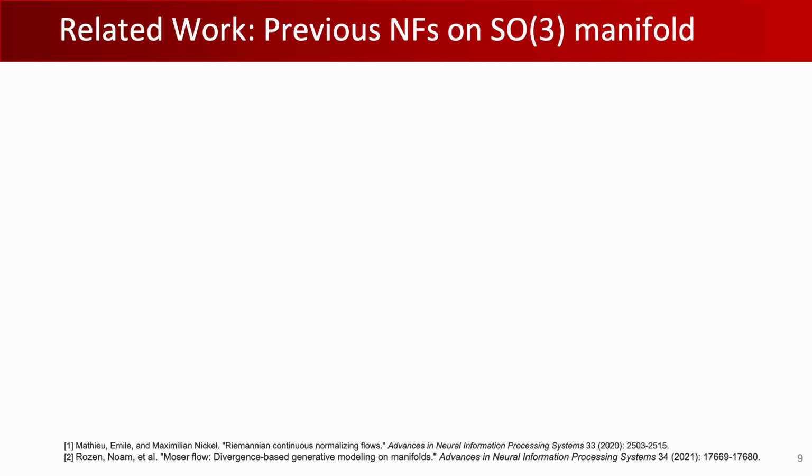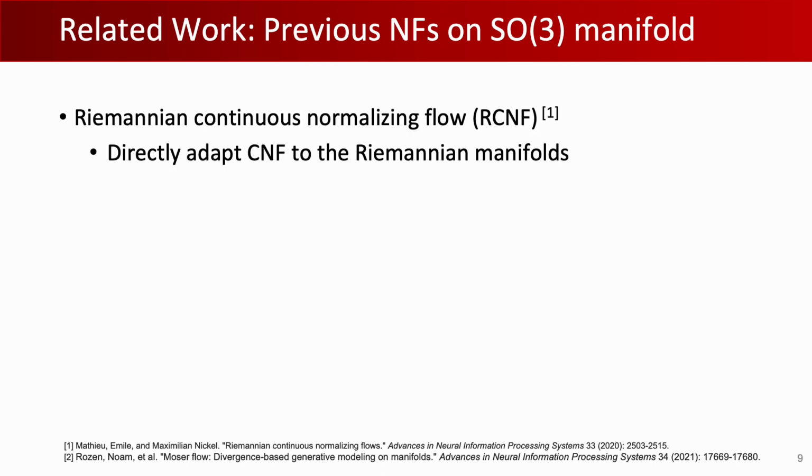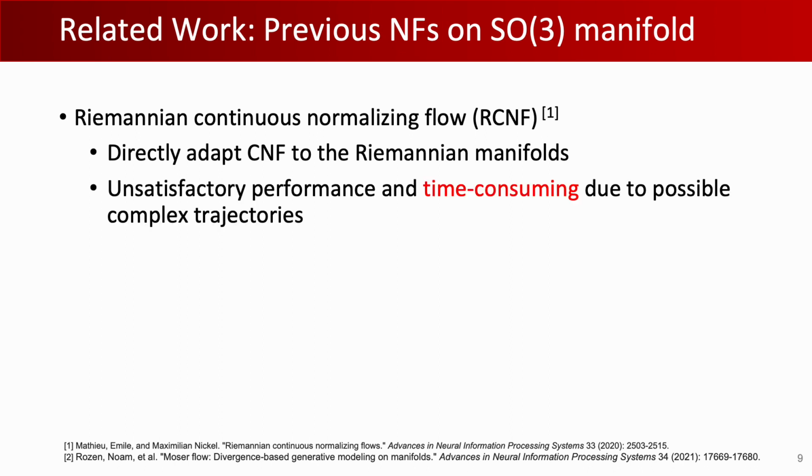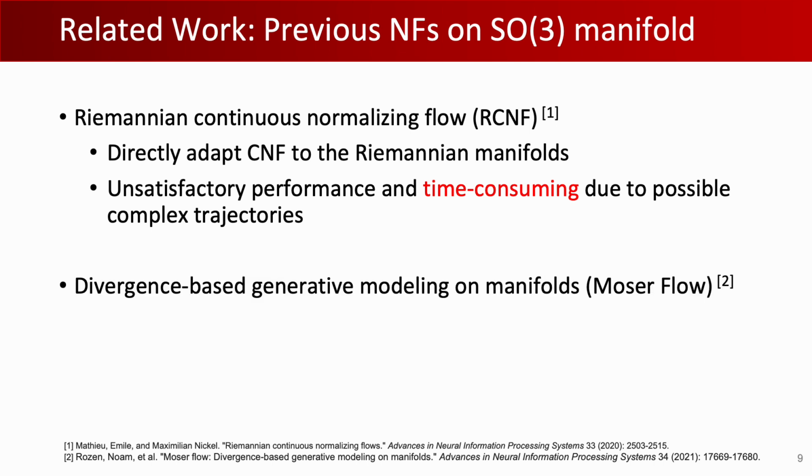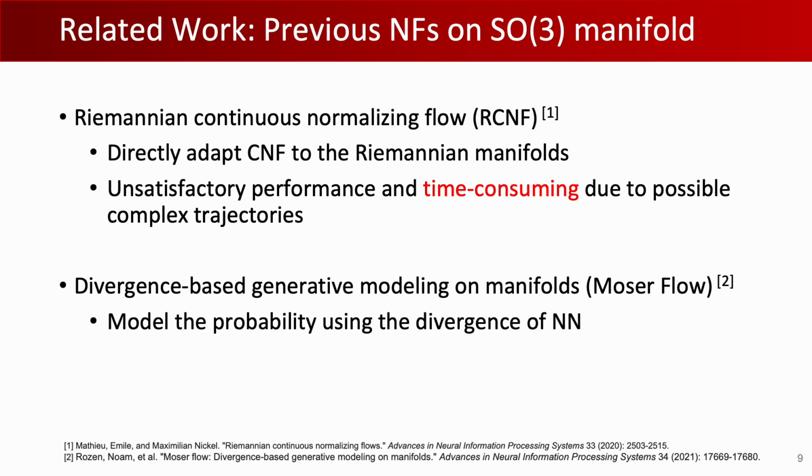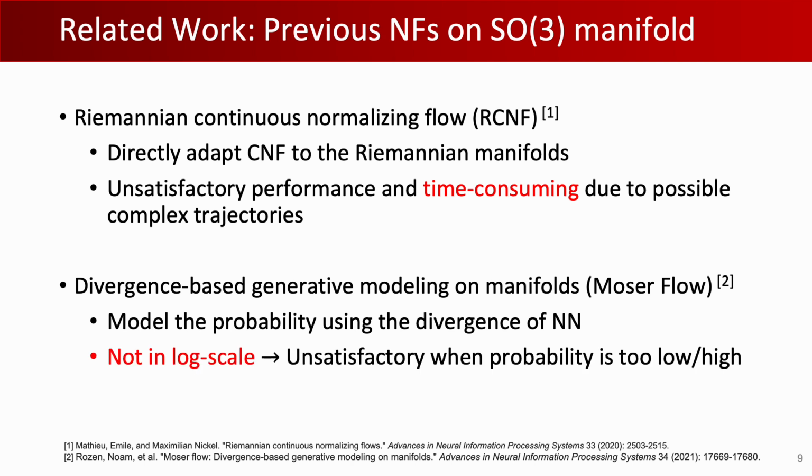On the other hand, continuous normalizing flows, or CNF, can also be adapted to the SO3 manifold. RCNF directly adapted CNF onto Riemannian manifolds. However, as the learned trajectory can be very complex, it would be harder to train and time-consuming. Moser flow improves it by constraining the flow to be within a specified type, but it models the probability as the probability of base distribution minus the divergence of a neural network, which is not log scale and is thus suboptimal when the probability is too low or too high.